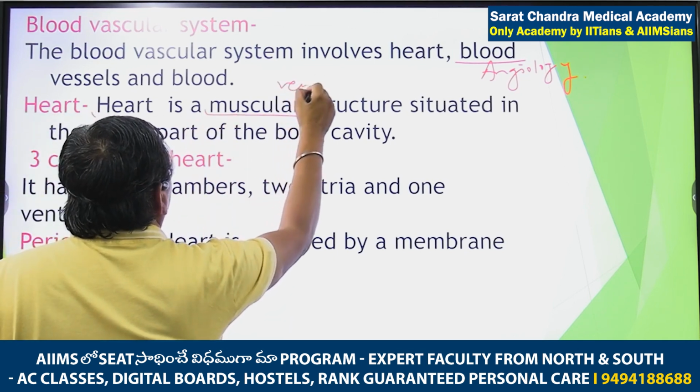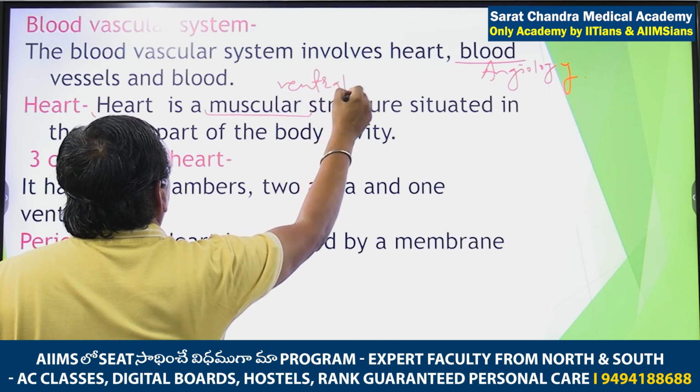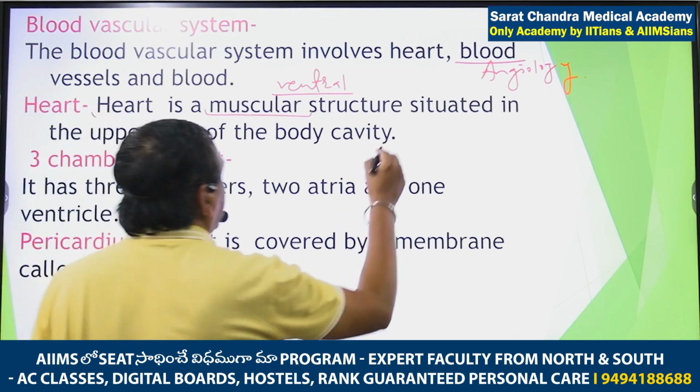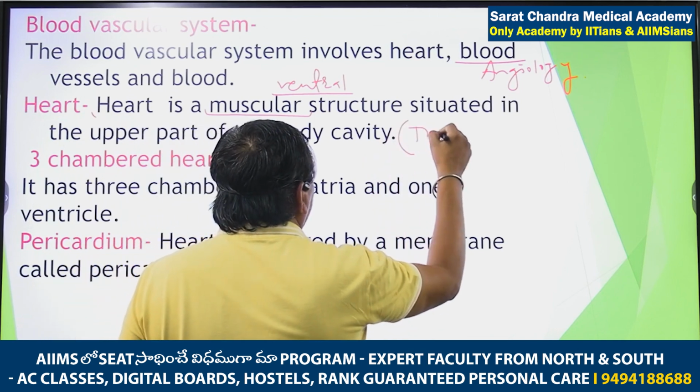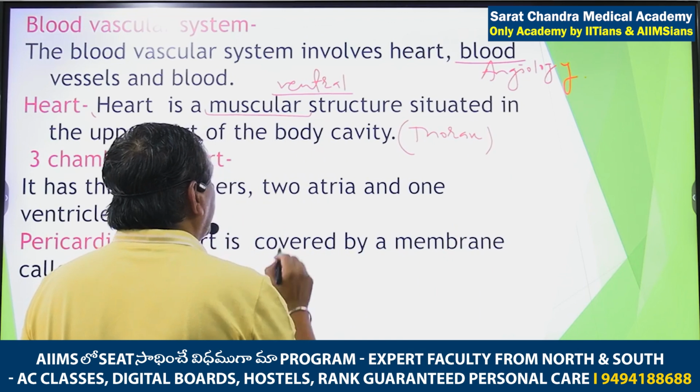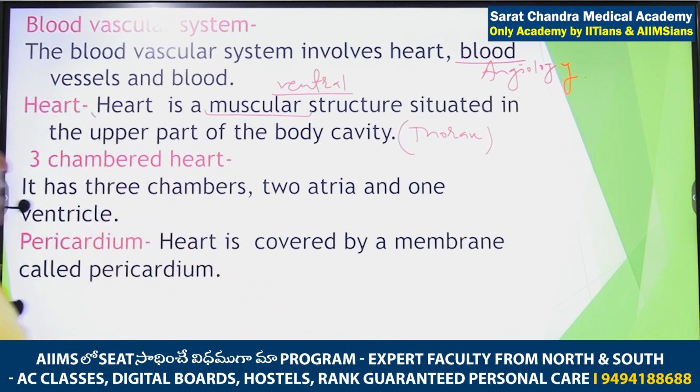In all chordates, the heart is ventral. And it is present in the upper part of the body cavity, that is also known as the thorax. So you have to remember that heart is a muscular structure in the upper part of the body cavity, known as the thorax.